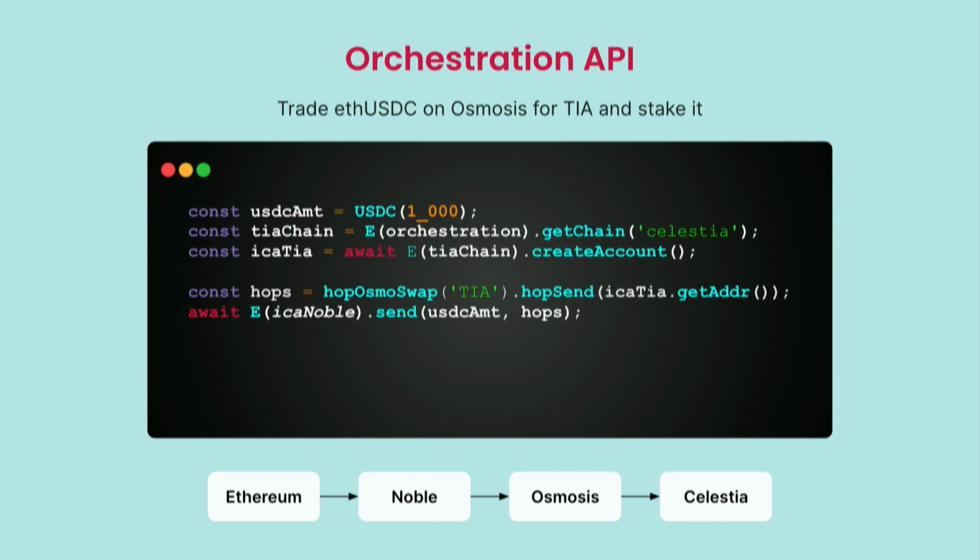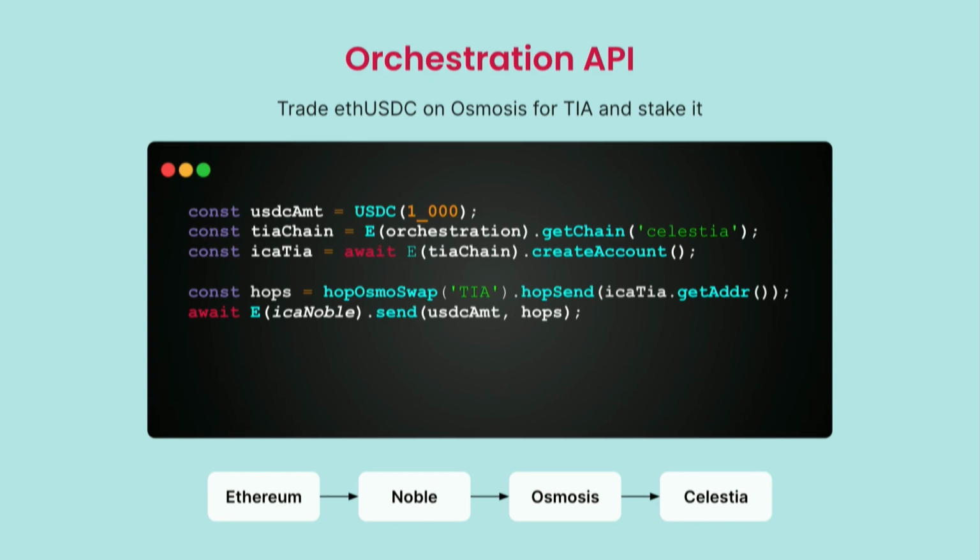And then I say, okay, Noble, my account on Noble, which is the native USDC deployment for Circle in the Cosmos ecosystem, where I sent money over from Ethereum and said, go put it on Noble, and then something better happen with it, right? Well, this thing will then pick up my money and send it through those hops. So it's going to take my USDC on Noble that just got delivered from Ethereum, send it over to Osmosis, trade it for Celestia token, send the Celestia token over to Celestia, and once that's done, await that.